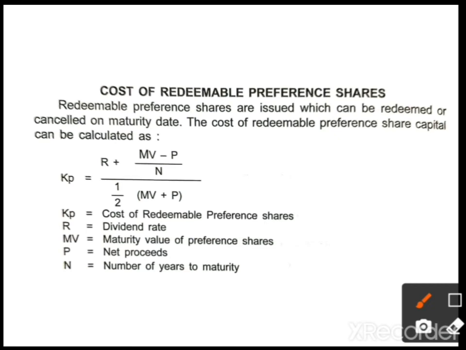The next formula is for redeemable preference shares. KP is equal to R plus (MV minus P divided by N), whole divided by half of (MV plus P). KP means cost of preference shares, R means rate of dividend, MV means maturity value of preference shares, P means net proceeds, N means number of years to maturity. For these two types of specific source of capital, you should write the formulas properly and memorize them.